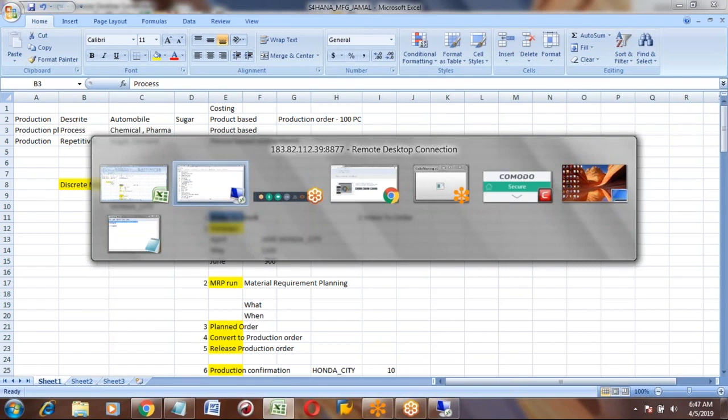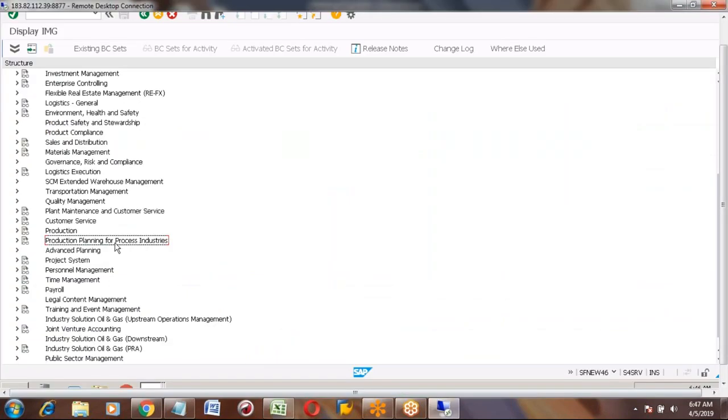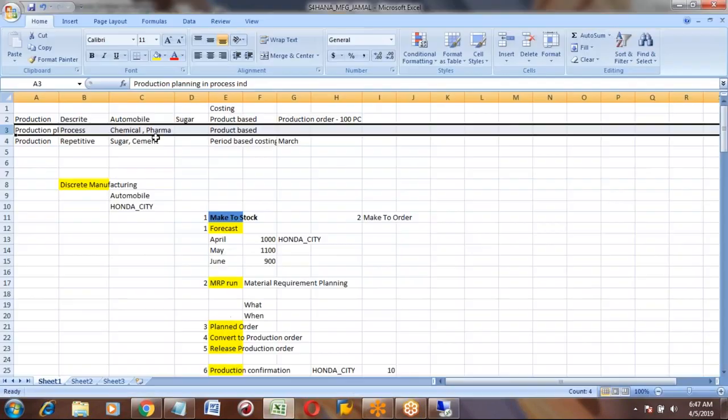Is this clear? Production planning for process industries is for process related configuration, chemical industries and pharma.